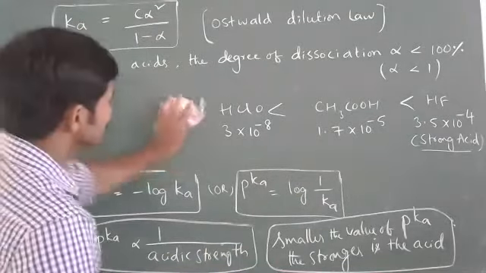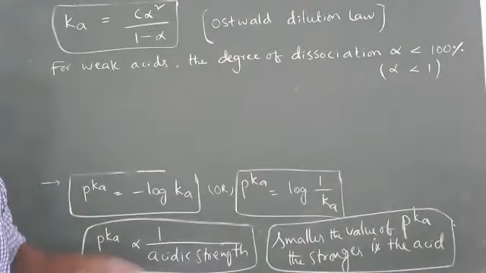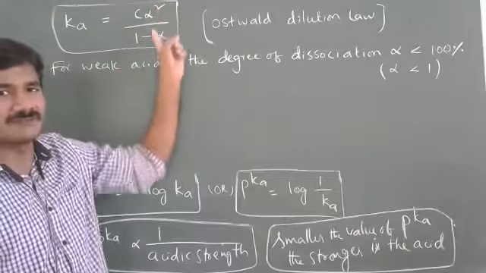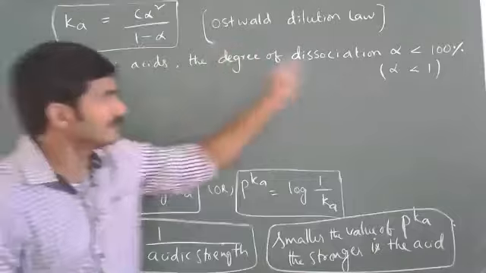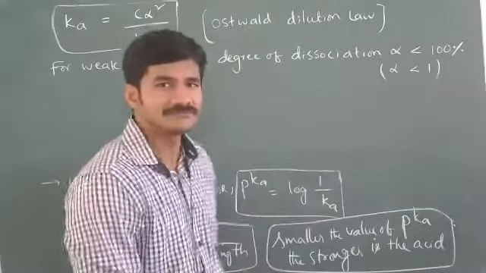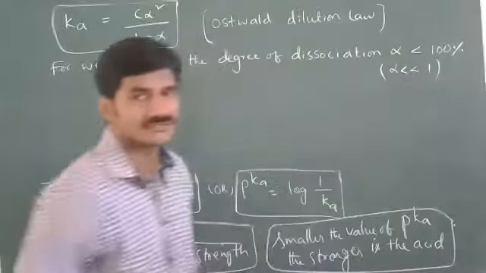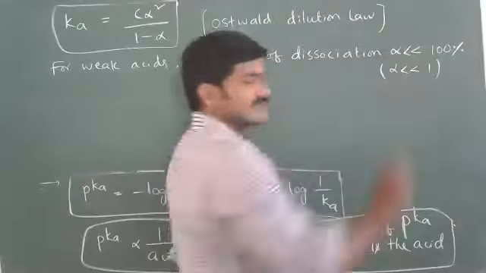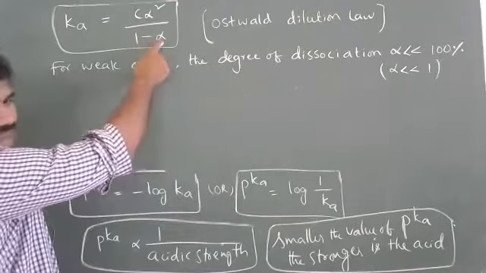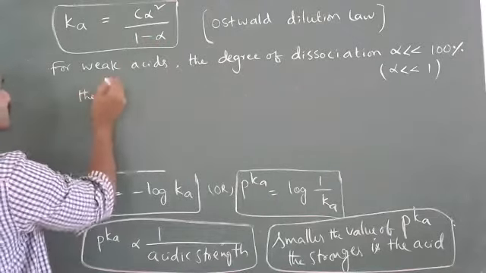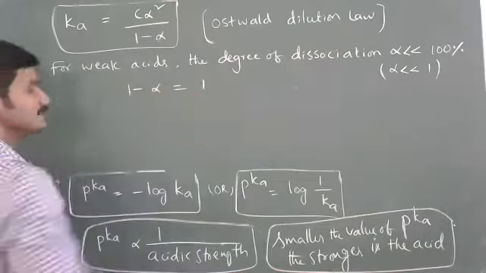So in this Ostwald dilution law expression, C alpha square by 1 minus alpha, I will neglect the alpha value, because compared to 1, alpha is very small for weak acids. So I can neglect this alpha, and 1 minus alpha can be taken as 1.